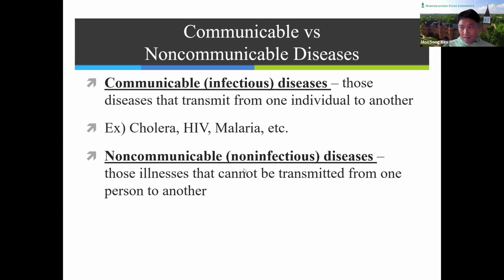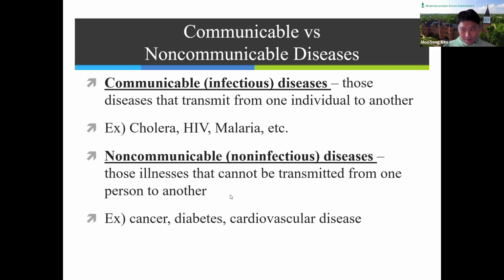Yeah. Non-infectious diseases include cancer, diabetes, and cardiovascular disease. So these diseases cannot be transmitted from people to people, right? So you can understand infectious disease and non-infectious disease. Today we're going to focus on infectious disease.